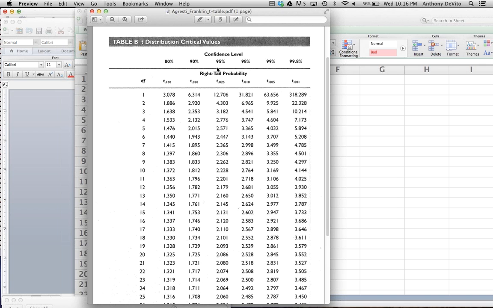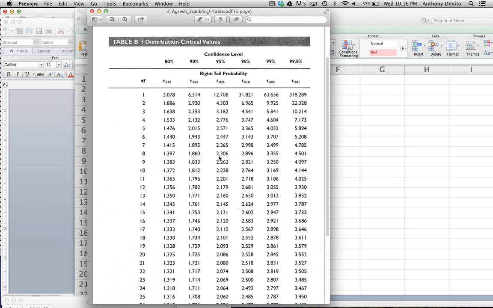They make it simple by telling you the confidence interval up here. If the table only showed the one-tail numbers, you'd have to look for 0.025, because then you're accounting for the other tail in your 5% possible error.